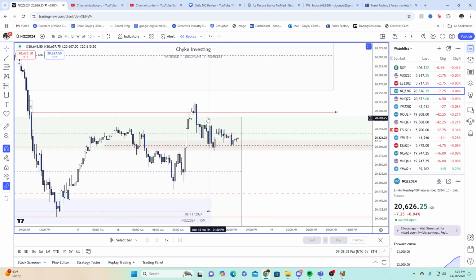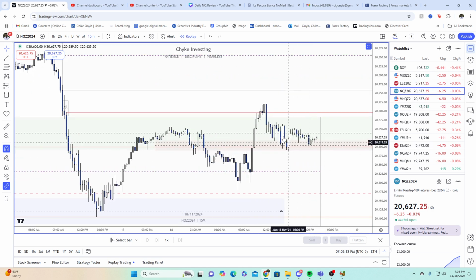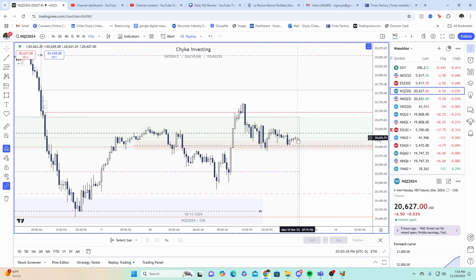So nicely coinciding with that 4-hour SIBI, it creates this 15-minute fair value gap. It stayed open, interestingly enough. Since that stayed open, I would have liked to see price expand a little lower, maybe take out these lows from AM. But it's a Monday PM, so time of day did not permit that to happen. So we always have to keep in mind, time of day is also very, very important, right? Because Monday PMs are trash, typically, very, very often.